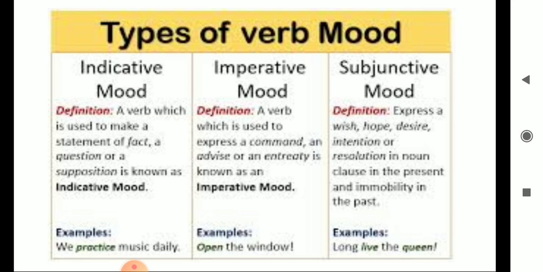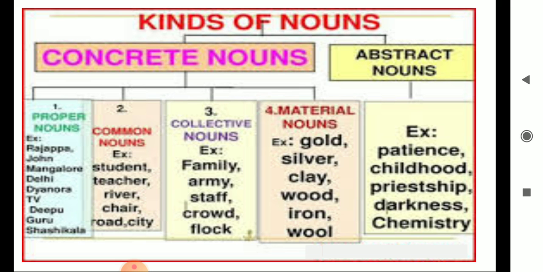So, we saw that verbs are mainly classified into two, transitive verbs and intransitive verbs. So, the types are indicative mode, imperative mode, subjunctive mode. Verbs can also be action verb, linking verb, auxiliary verbs. Let's have a small sum up. So here, noun is divided into 5, which is the proper noun, common noun, collective noun, material noun, and abstract noun.